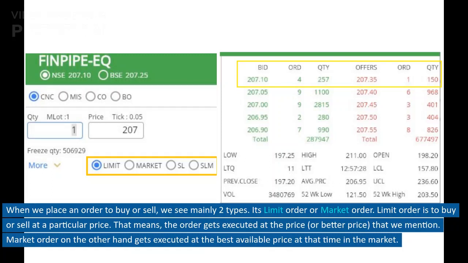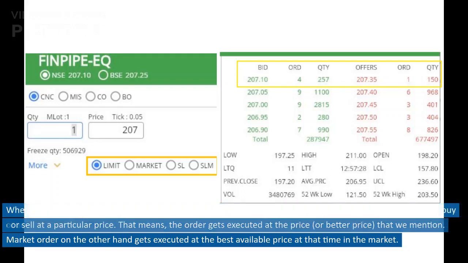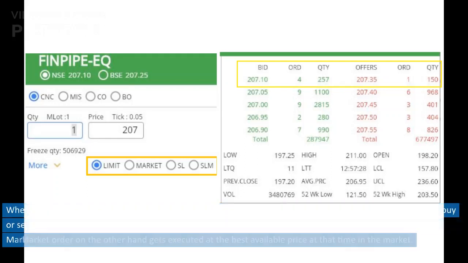Limit order is to buy or sell at a particular price. That means, the order gets executed at the price or better price that we mention. Market order on the other hand gets executed at the best available price at that time in the market.